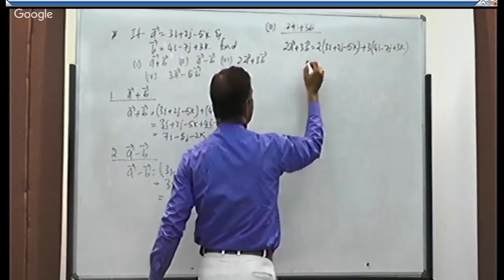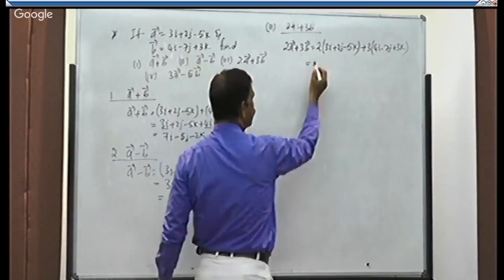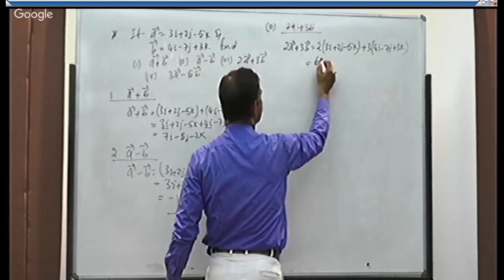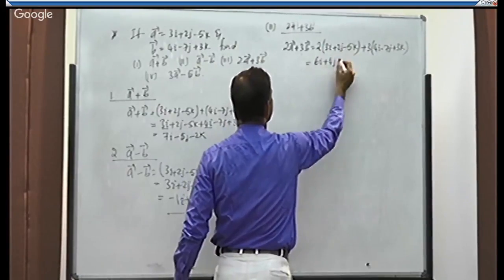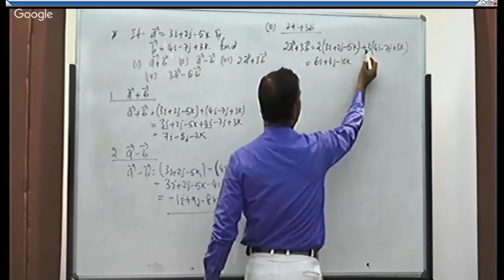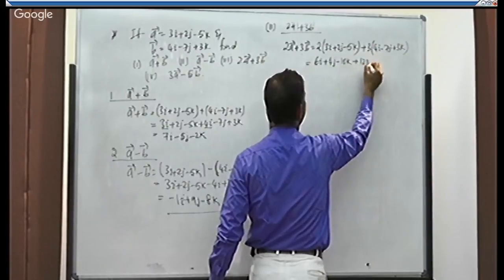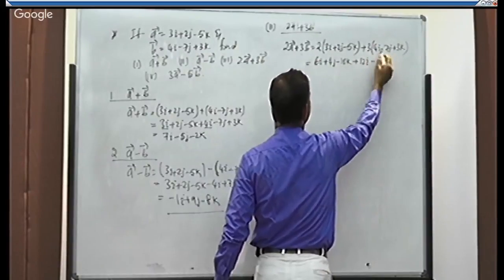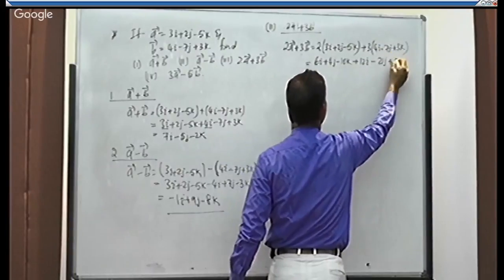Open the bracket along with taking multiplication of the constant. 2 into 3, 6i, plus 2 into 4 (wait, 2 into -5), minus minus 10k. Is it right? Plus into plus, plus 4 into 3, 12i, plus into minus, minus 7 3s are 21j, plus into plus, plus 9k.